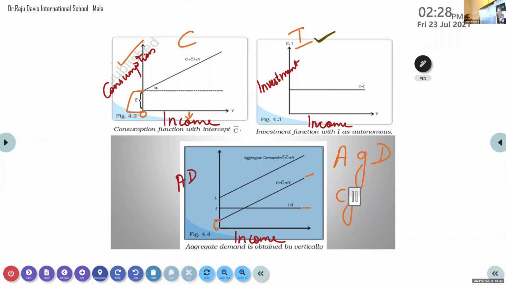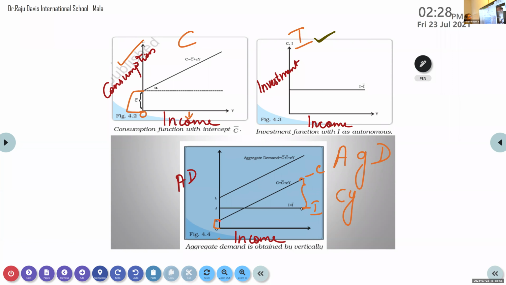Who can say what you mean by Cy? Consumption that is dependent on income. That means as income increases, consumption also increases. Otherwise, as income decreases, consumption also decreases. So here also, these two graphs we are bringing together to get the aggregate demand. This is investment, this is consumption. These two together, if you add, you will get this line, that is aggregate demand.